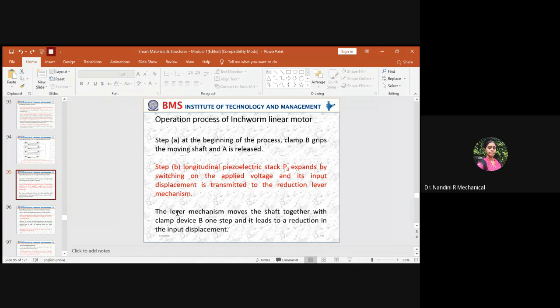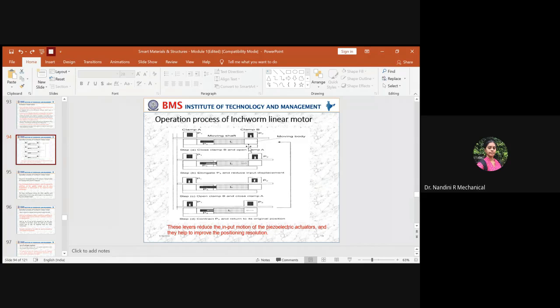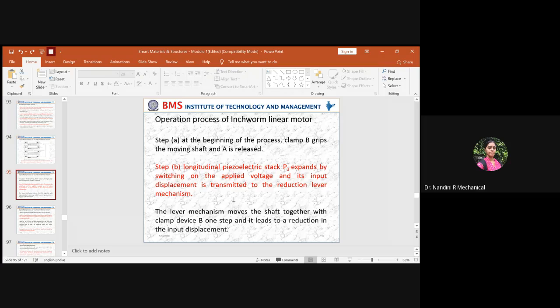Due to this, the lever mechanism moves the shaft together with the clamp B. Since clamp B is fixed along with the shaft, due to this lever mechanism, the shaft gets rotated. Along with the shaft, the clamp B also rotates, because the clamp B is totally gripped with the shaft. Means the shaft is constrained totally towards your right, and it is not constrained towards your left. Since it is constrained with clamp B, with this linkage mechanism displacement, the shaft rotates along with the clamp B. So that is the second stage.